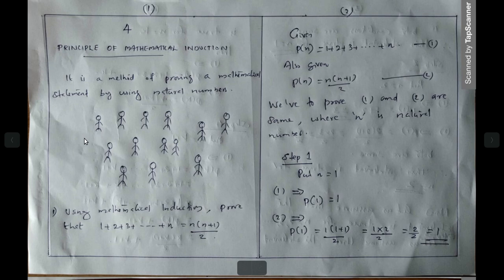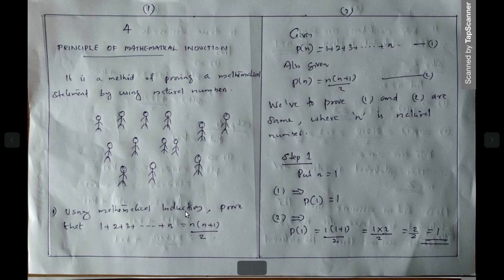Here the logic is expressed in terms of natural numbers. Natural numbers means 1, 2, 3, 4, etc. Here no zero is used, no negative numbers are used. Only the numbers starting from 1, 2, 3, which are called counting numbers or natural numbers. So using this idea, we can solve this problem.